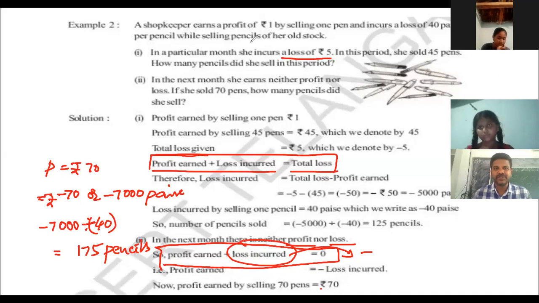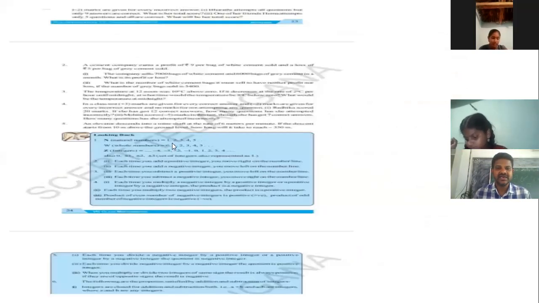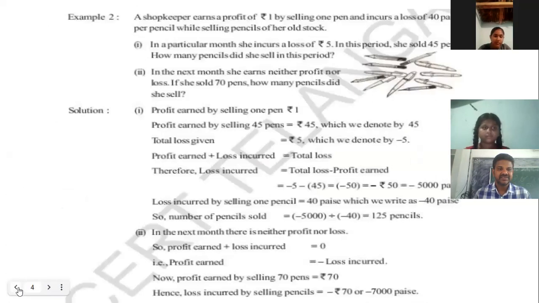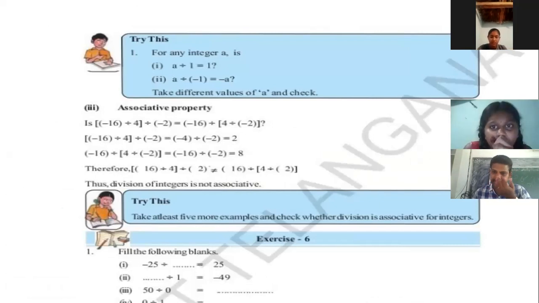You can see them. Yes, these are the try this. You take 5 different values and you just do it, okay?